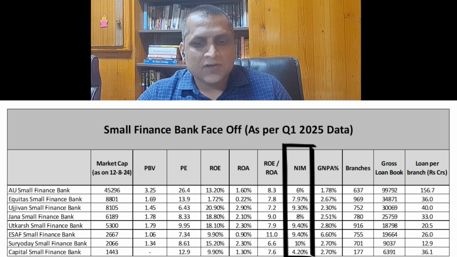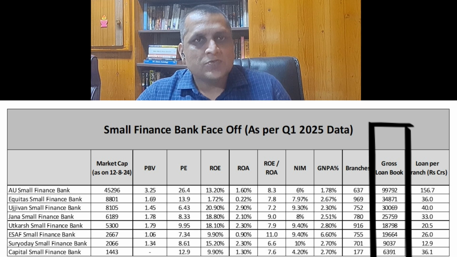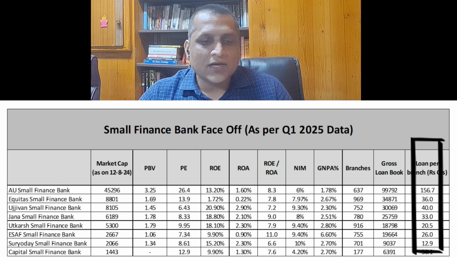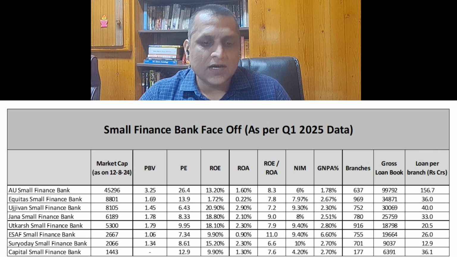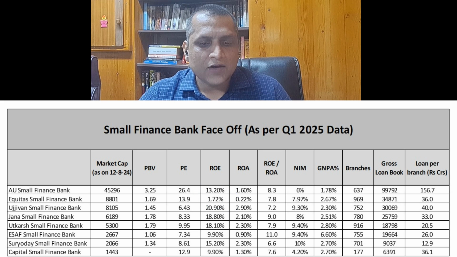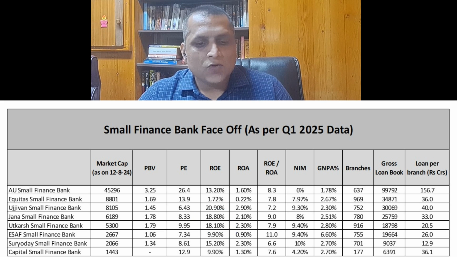And then we pulled out the number of branches and the gross loan book of the bank. And from these two numbers, we calculated the average loan book per branch. Now, if you look at the data on its own, it ranges, we'll take the ROE data first. The ROE data ranges from a low of 1.7% for Equitas Small Finance Bank to a very, very high of 18.8% for Jana Small Finance Bank. The ROA similarly ranges from 0.22% for Equitas to the highest of 2.9% for Ujjivan.